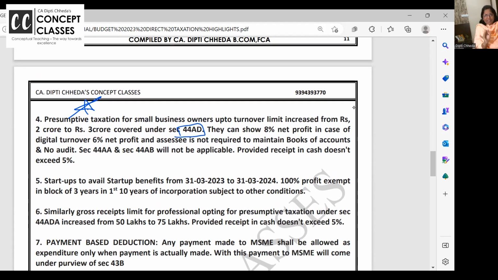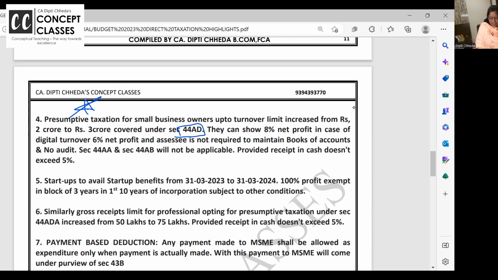44AD, I'm explaining very briefly, so don't think I'm explaining too much, because if I directly say the 44AD limit is changed from 2 crore to 3 crore, it's like I'm just reading a newspaper. This is an analysis. As a teacher, it is our duty to make it clear. Okay? So what is 44AD? There are small businesses having turnover up to 2 crore. They were going for presumptive taxation.